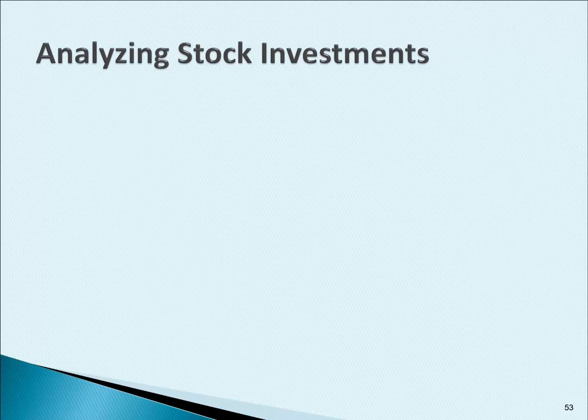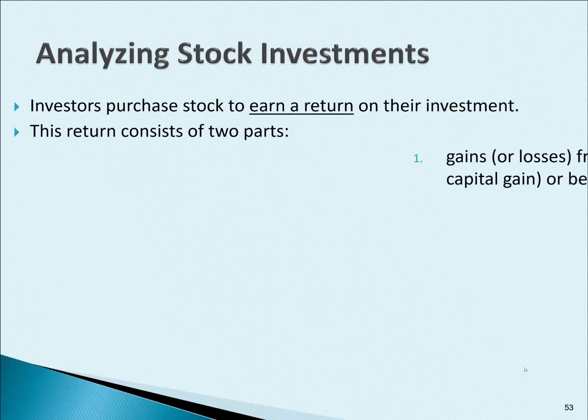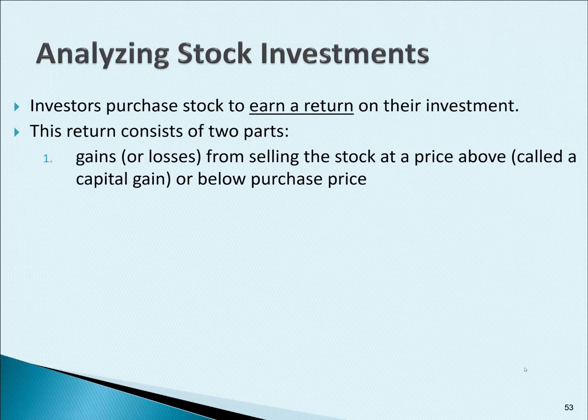Now we're going to talk about using ratios and formulas to analyze stock investments. So investors purchase stock to earn a return on their investment. The return consists of two parts. Hopefully, you buy the stock low and you sell higher to have a gain. It's called a capital gain. And a stock could pay a dividend. Remember, not all stocks pay dividends.